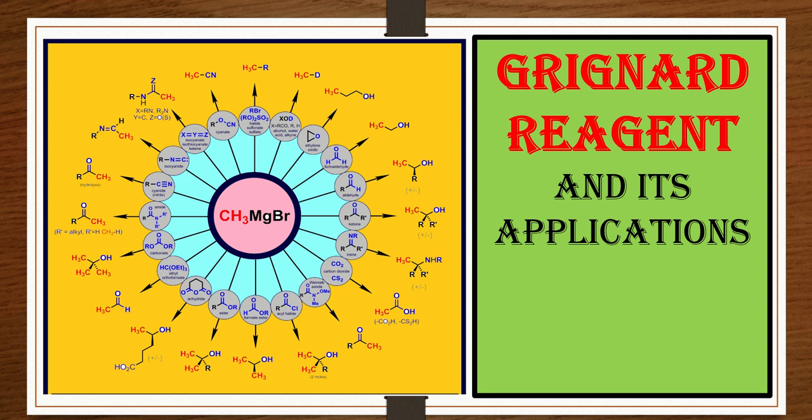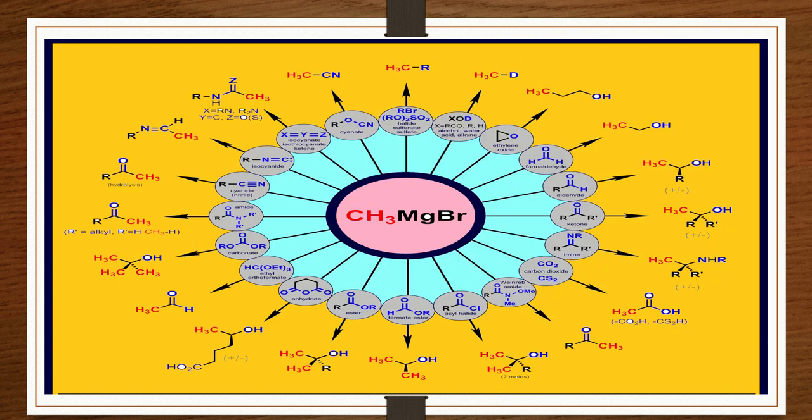Today we are going to see about Grignard reagent and its applications. Grignard reagent was first discovered by a scientist called Grignard, and he was given the Nobel Prize in the year 1912 for his invention. Today we are going to see all these conversions using Grignard reagent. We'll go to our whiteboard and see how these are going to take place, the formation of Grignard reagent and then the conversion of all these with Grignard reagent.